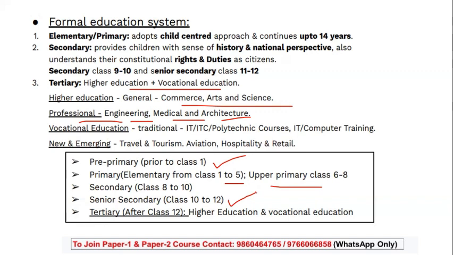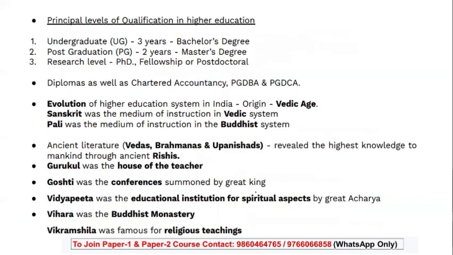So yes, match the following. You can get this question in any form, so just remember it well. Next is the principal levels of education. Undergraduate is 3 years, but as per the National Education Policy of 2020 this has been changed; this is how it was earlier. Postgraduation is 2 years, master's degree, research level PhD, and fellowship or postdoctoral diplomas, as well as chartered accountancy, which was also part of qualification or certification.